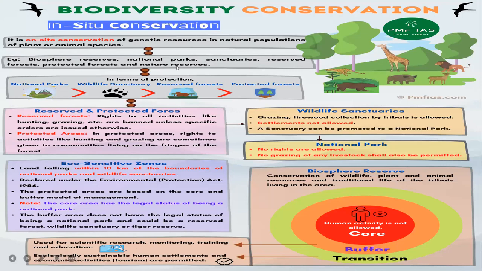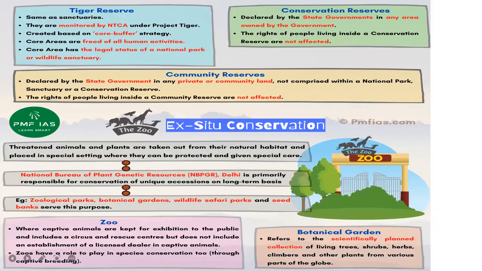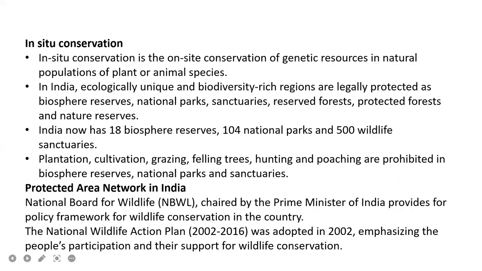So next one is an overview of in situ conservation. So biodiversity conservation, first in situ conservation. So it is an on-site conservation of the genetic resources in natural populations. Girls, is this picture clear? Otherwise, I will show another one. Okay, so I will continue this picture later.